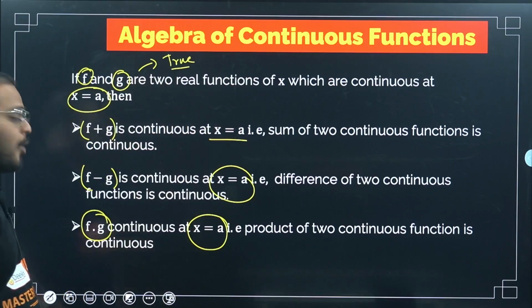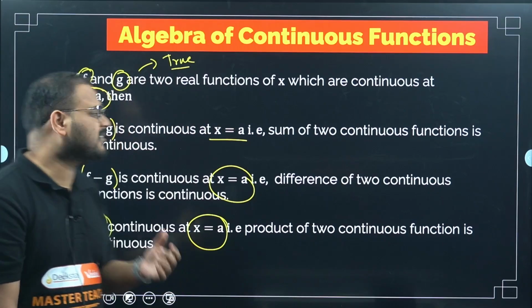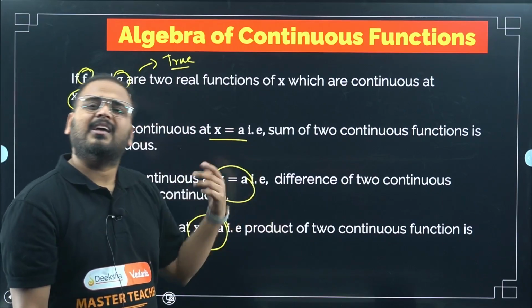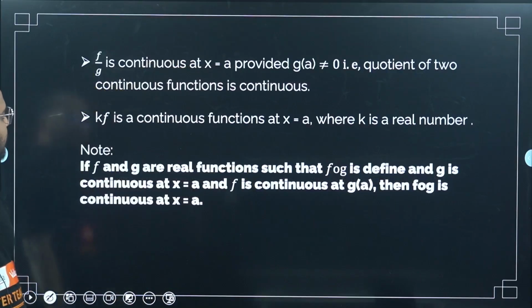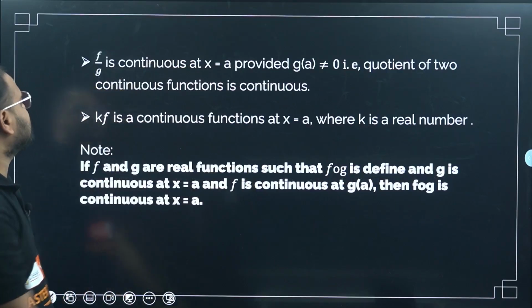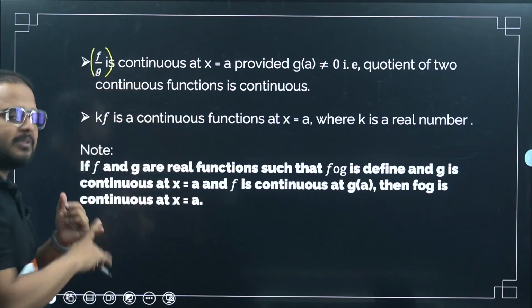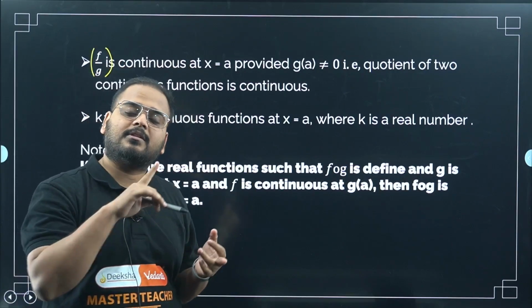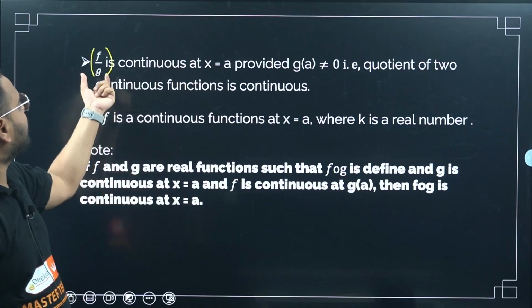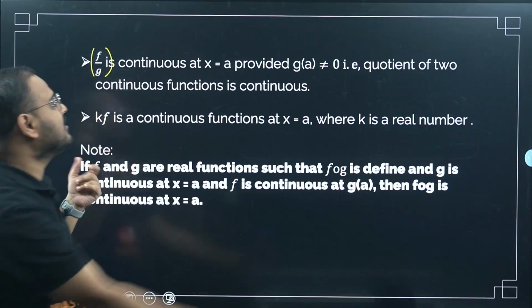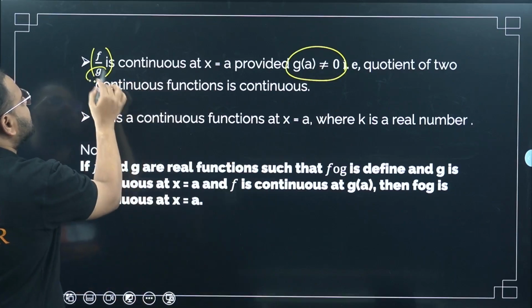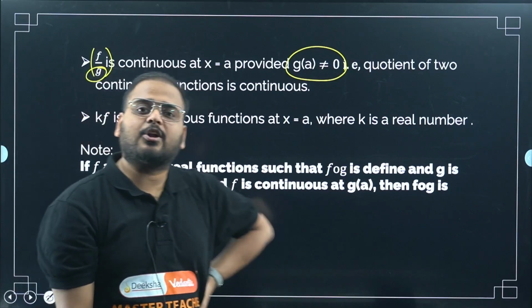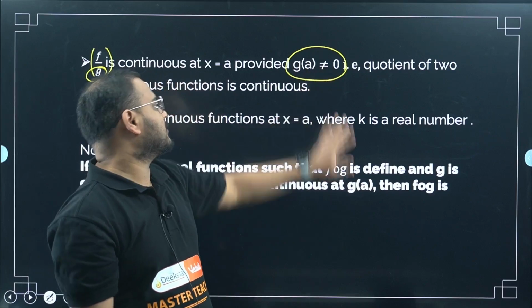Moving on. I hope you understood this. Not much is there in this, right? Over here it looks very simple. Even in the questions it's simple, but application is there in the problems. I'll show you when we're doing it. So f by g, again this will be continuous. The sum is continuous, the product is continuous, the difference is continuous, so is the quotient, provided that g of a is not equal to 0. Obviously, to make it definable, I cannot have g as 0. g is the denominator, so g cannot be equal to 0. I hope this is clear.